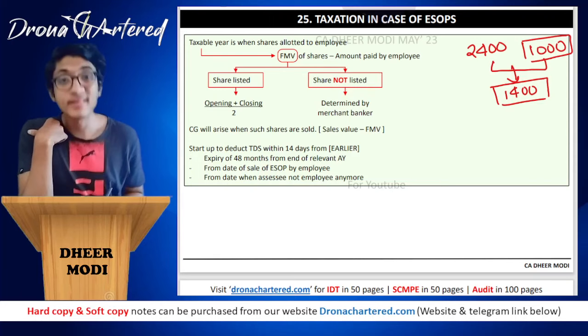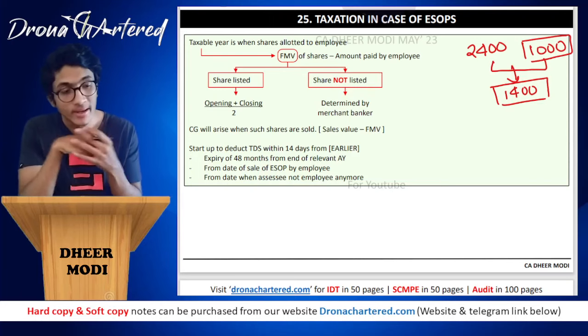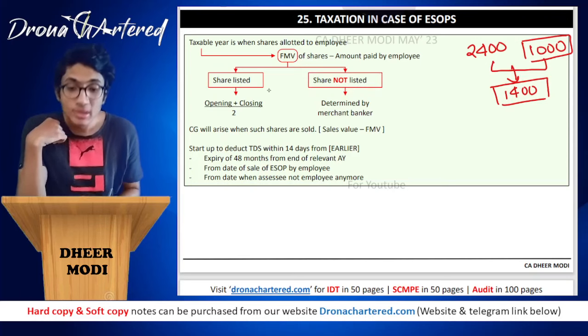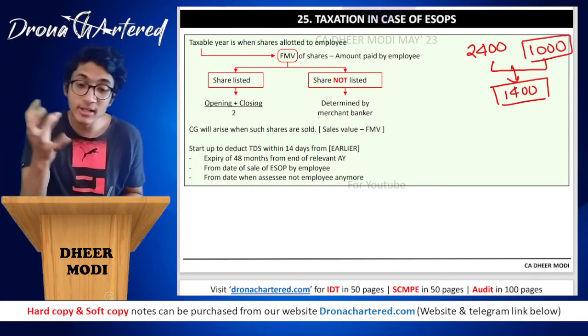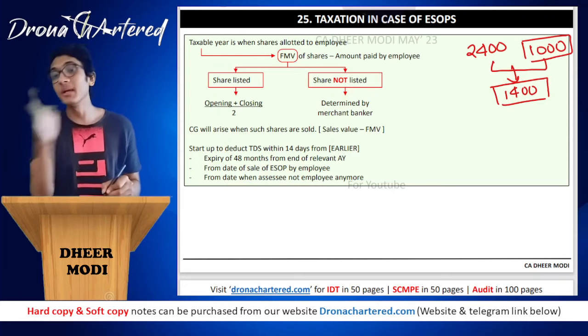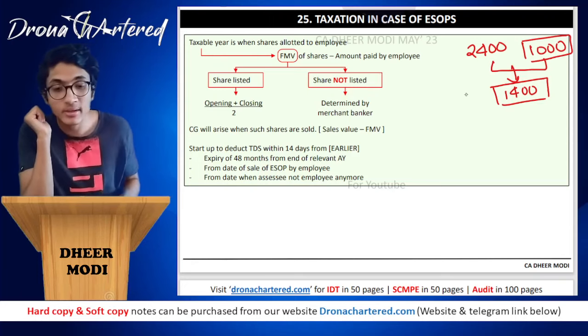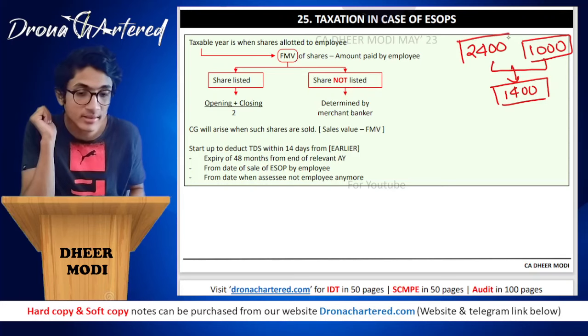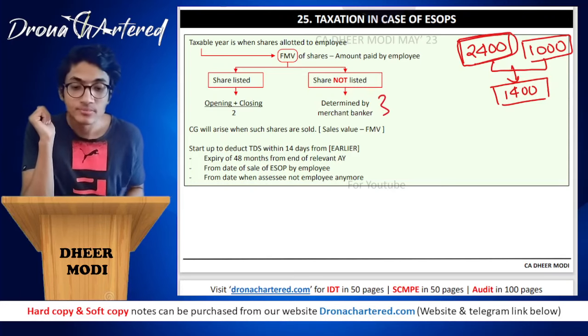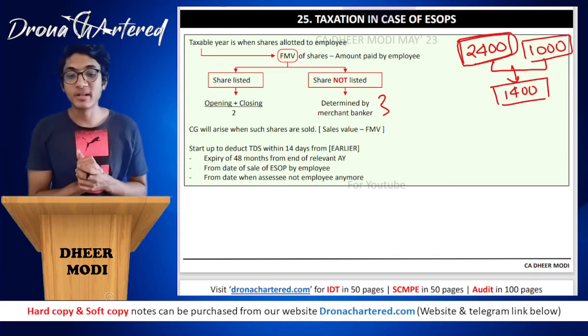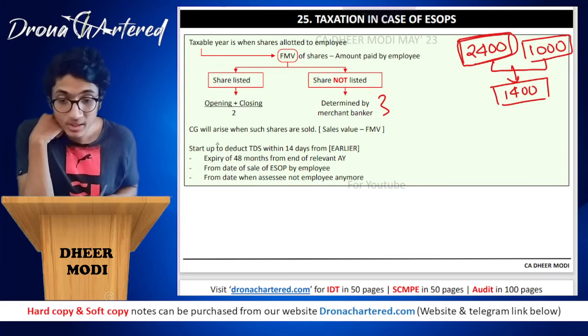So if your share is listed, now how do you calculate? How do you calculate the fair market value? So if your share is listed, it will be the opening price at which it was listed plus closing, divided by 2. So opening plus closing divided by 2, that will be considered as your FMV, that is to determine this 2400. If your shares are not listed, your FMV will be determined by a merchant banker.